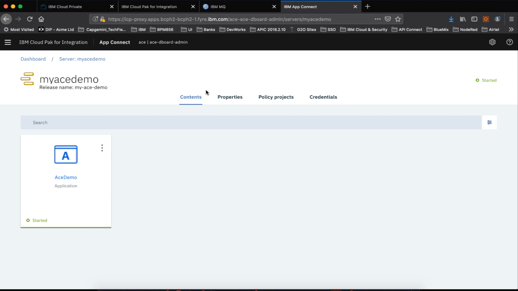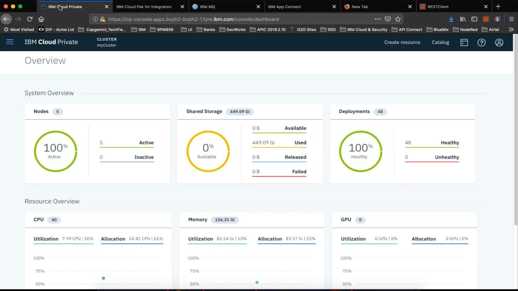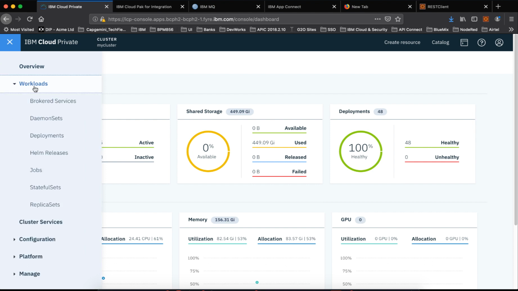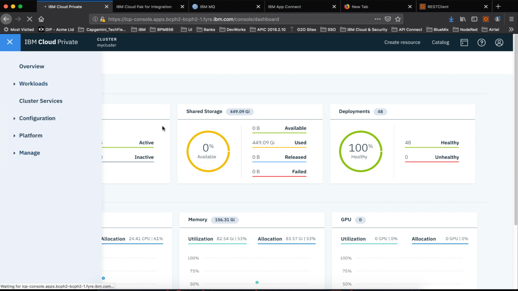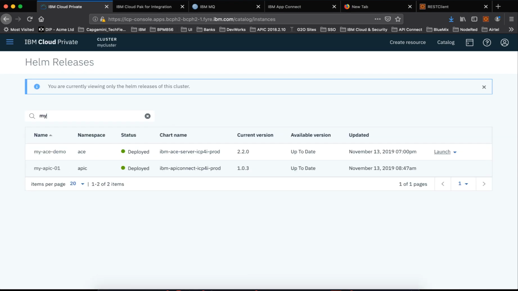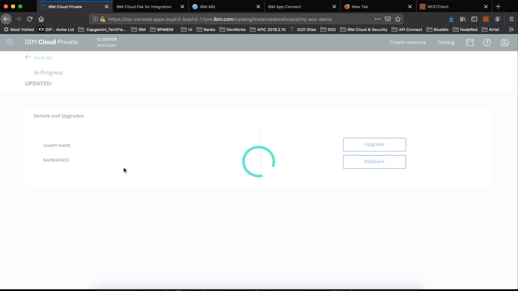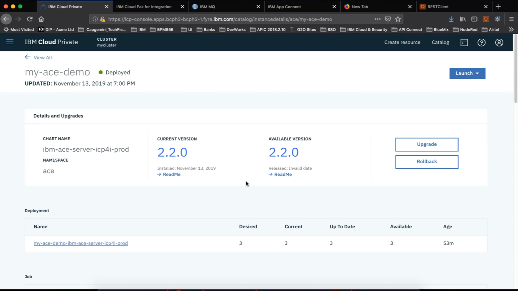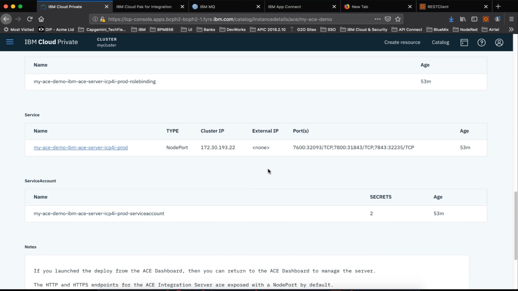The next thing is how do we access the message flows that are deployed inside the container. Go back to the IBM ICP console, Workloads, Helm releases. If you know the Helm release, search for it. So AceDemo is the Helm release. If you scroll down, you can see the service, the node port.